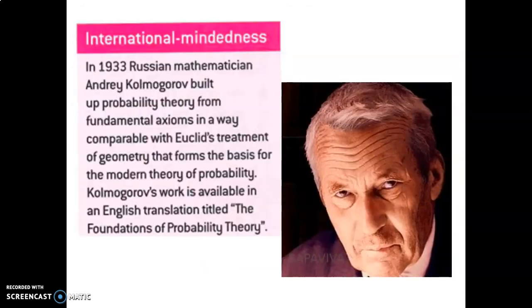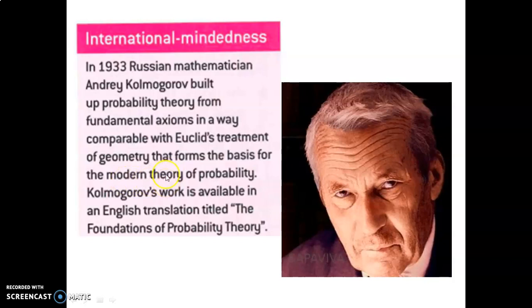Before we do a quick investigation today, let's take a look at some international history in mathematics. In 1933, Russian mathematician Andrei Kolmogorov built up a probability theory from fundamental axioms in a way comparable with Euclid's treatment of geometry. This forms the basis for the modern theory of probability.